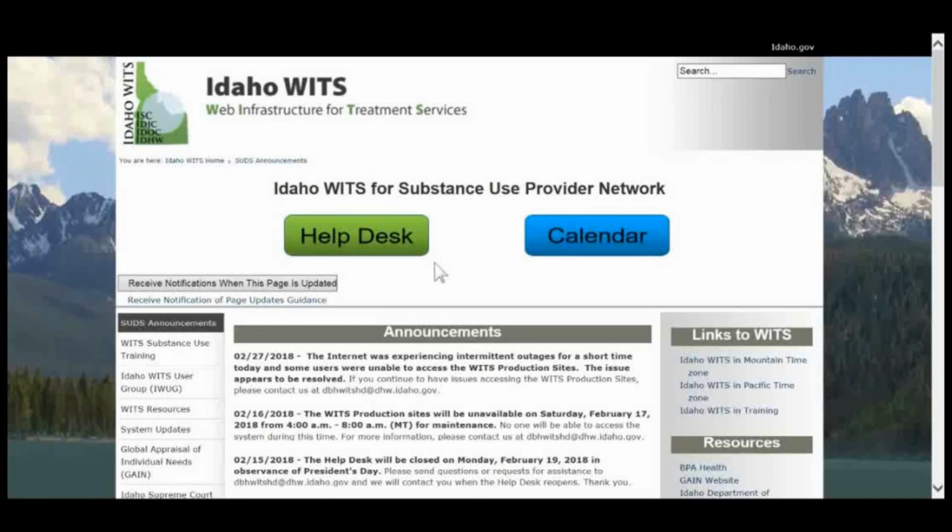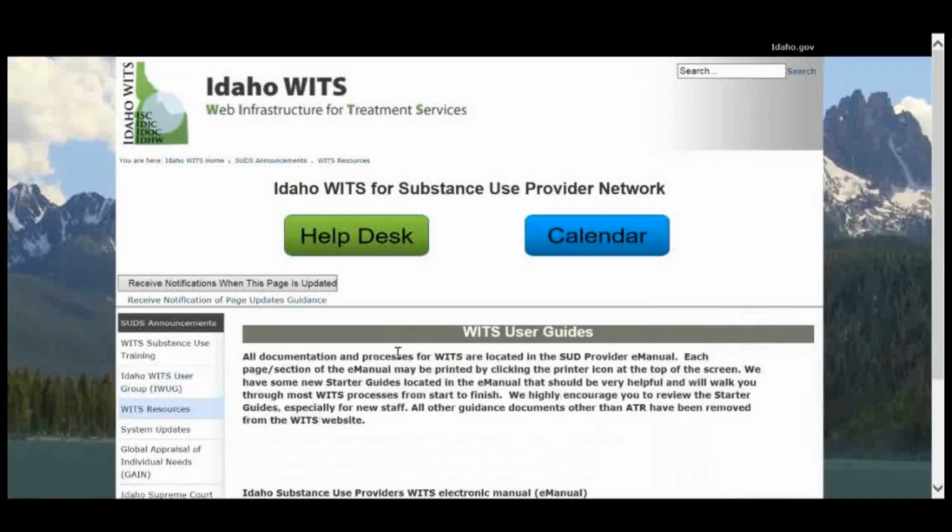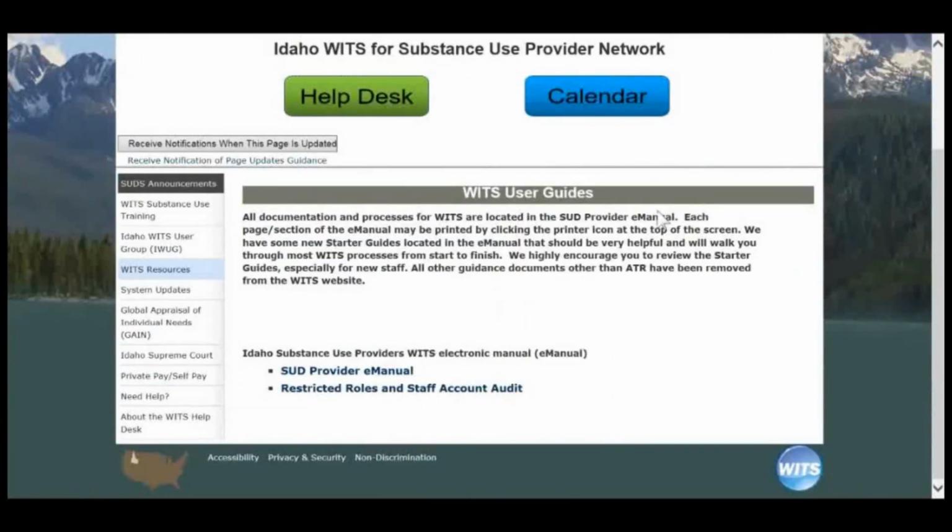On the announcements page, you have pertinent announcements in the center of the screen, links to the 3 WITS sites, the Mountain Time Zone, the Pacific Time Zone, and the training site, as well as WITS resources in the left column. We'll click on WITS resources. Under WITS user guides, this is where the SUD Provider e-manual is located. This contains much of the information you may need to complete actions within WITS and guidance on functional operation of the system.